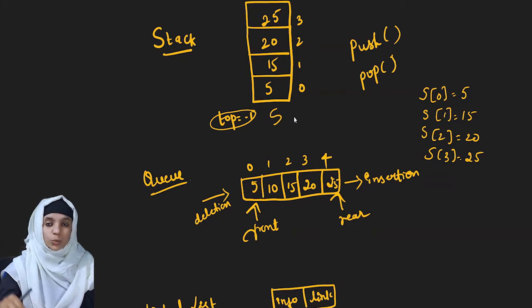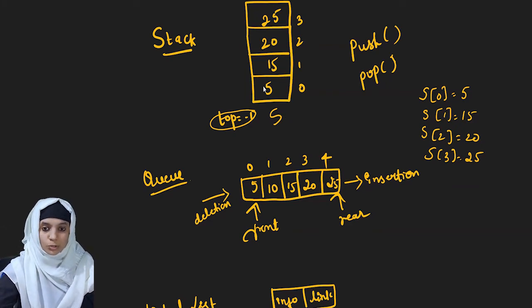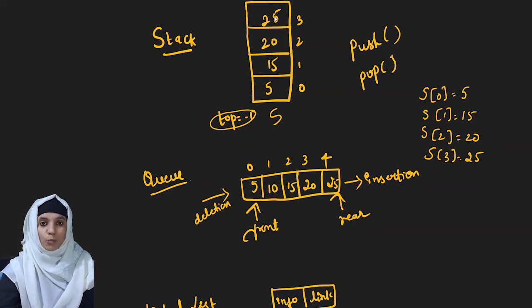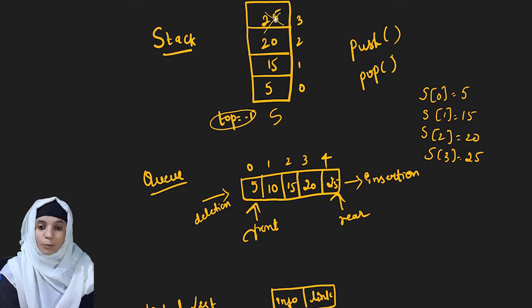Similarly, when we try to insert an item into the stack, we will be placing one item above another. Here also, first I have placed 5, then above the 5, I have placed 15, then 20, then again 25. When I want to remove an element, first I will be deleting 25. Now my top pointer is pointing to the third position. When I delete this, my pointer will be placed at the second position.